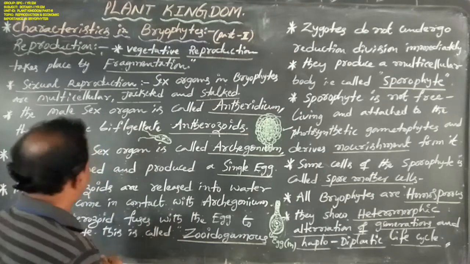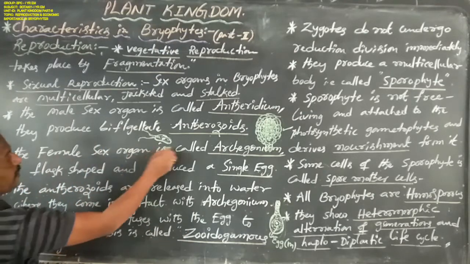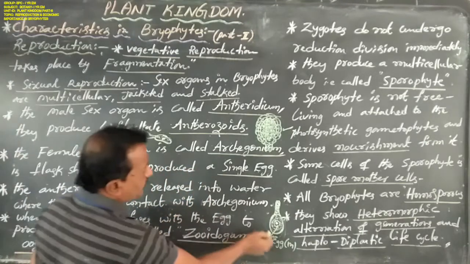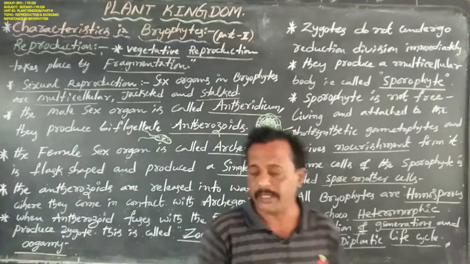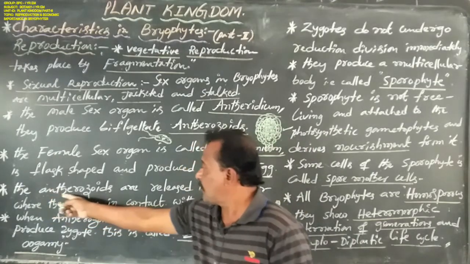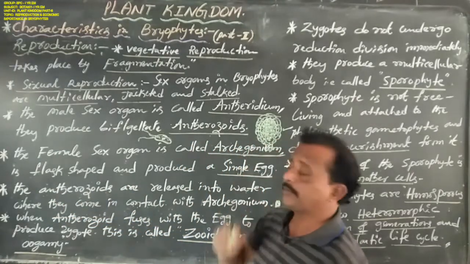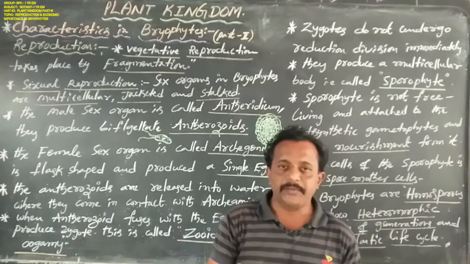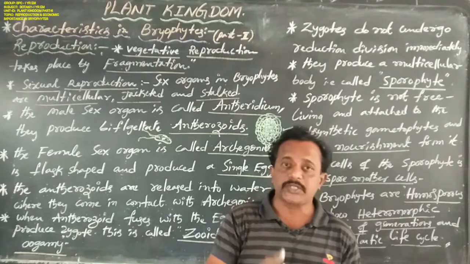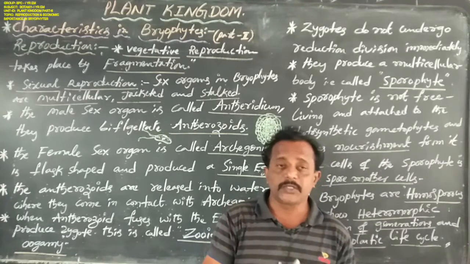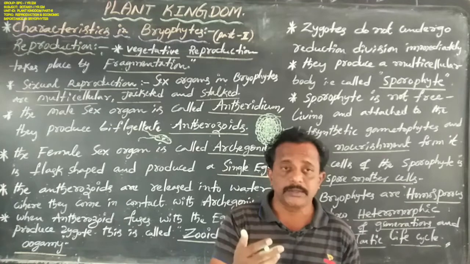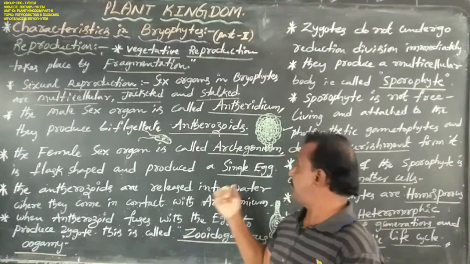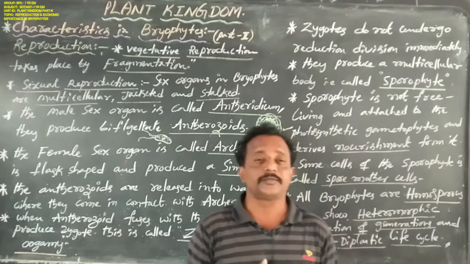Okay, now here. The female sex organ is called the archegonium. It always appears flask-shaped and produces a single egg. Next, coming to the antherozoids, which are released into water. After the maturity period, the antheridium produces several antherozoids. These antherozoids are released into water, and thereafter they come in contact with the archegonium.